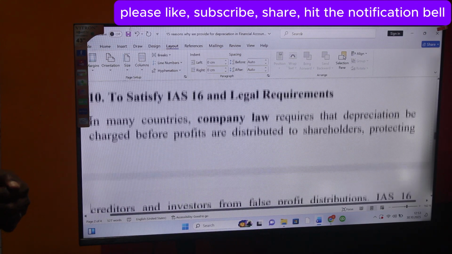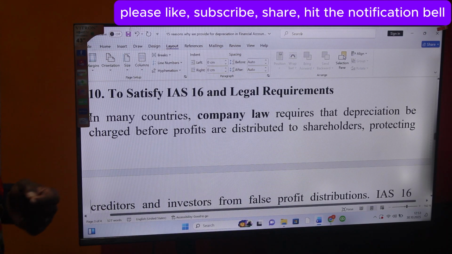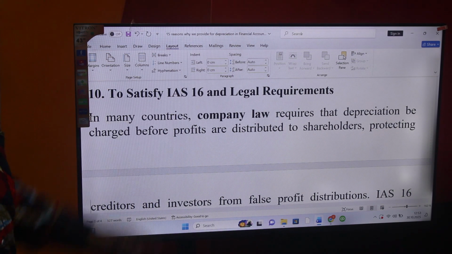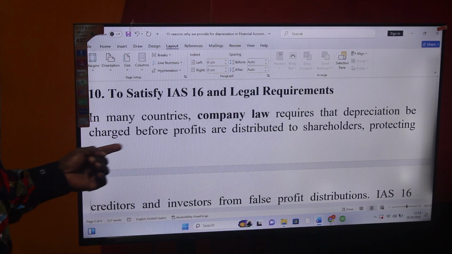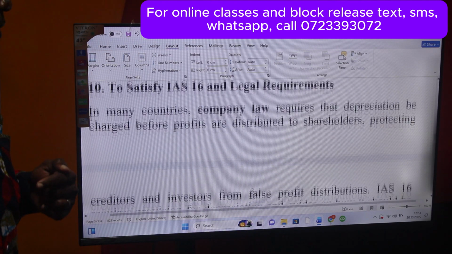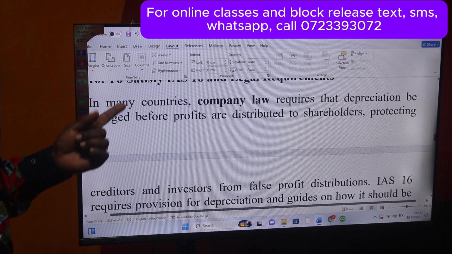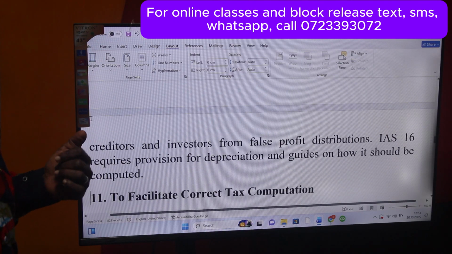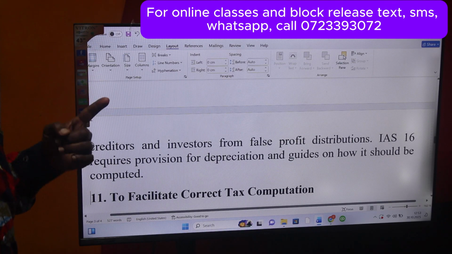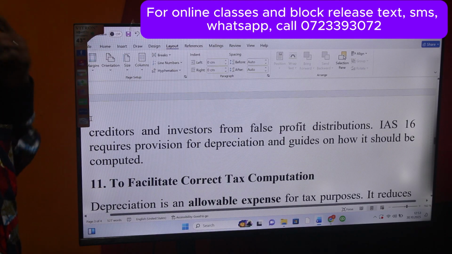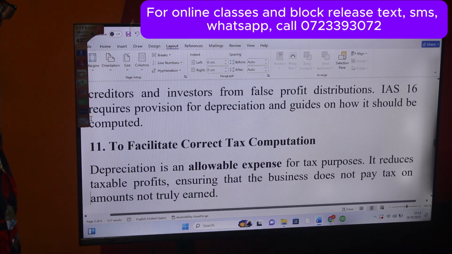Number 10, to satisfy IAS 16 and legal requirements. I've touched on IAS 16, but in many countries, company law requires that depreciation be charged before profits are distributed to shareholders. Why do they demand that? To protect creditors and investors from false profit distributions. IAS 16 requires provision for depreciation and guides on how it should be computed.